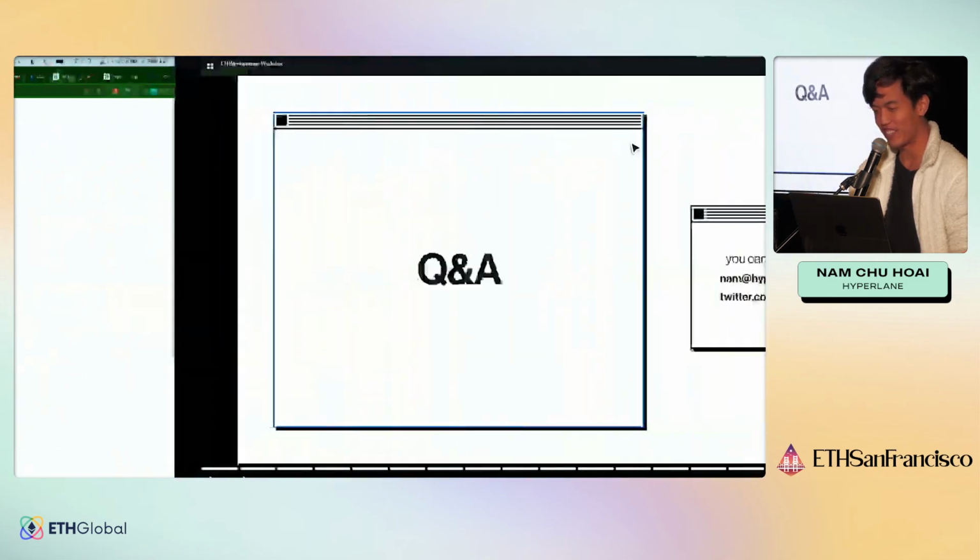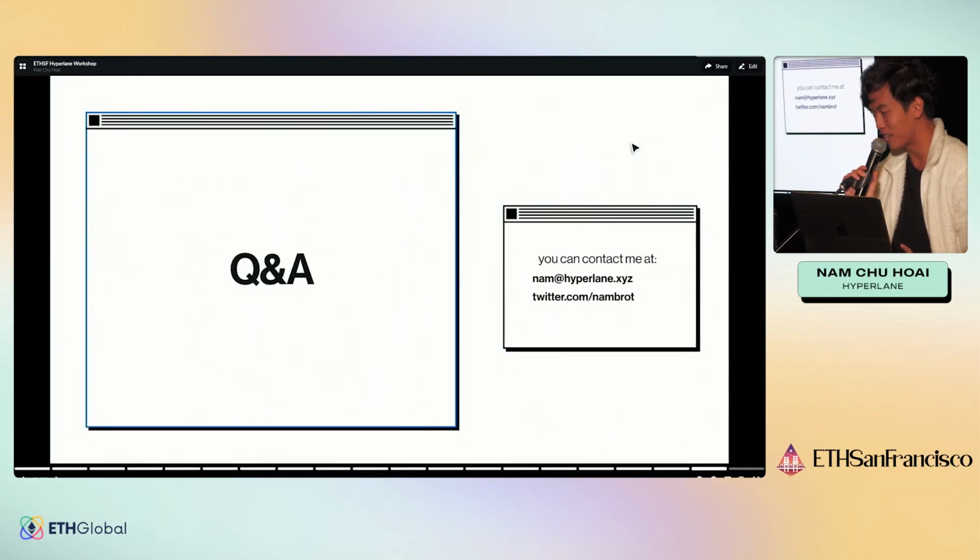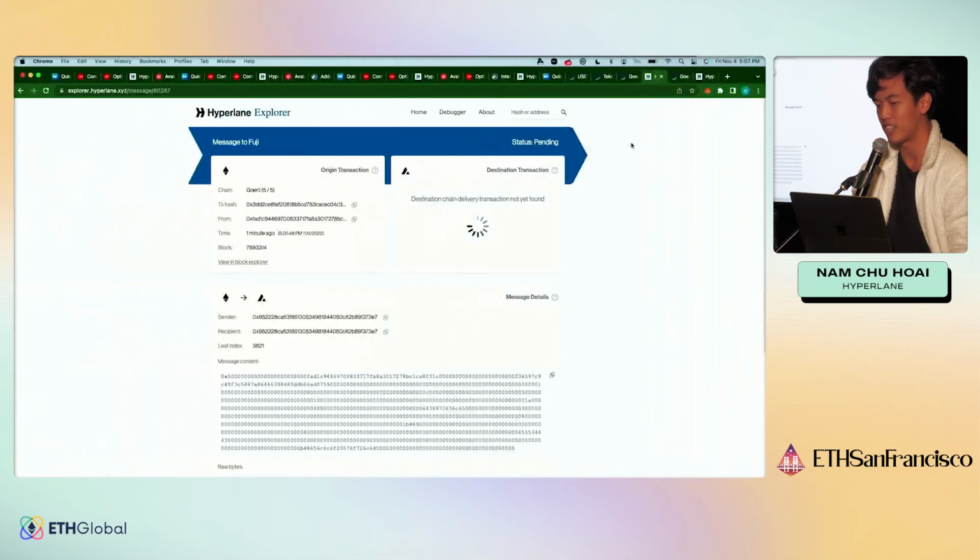But maybe, before we get to it, at the end, obviously I'm going to be happy to take questions. We'll have a booth all the way at the beginning. We'll be here all weekend. Obviously happy to chat or help out with anything. We'll have 4 bounties: best use of Hyperlane, as well as best NFT use, best DeFi use, best gaming use as well. I want to emphasize that we're here to help. We think that the cross-chain future is very bright, even if we're very early. You could be one of the first people to build these cross-chain applications, because we just think everything will be a cross-chain application in the future.